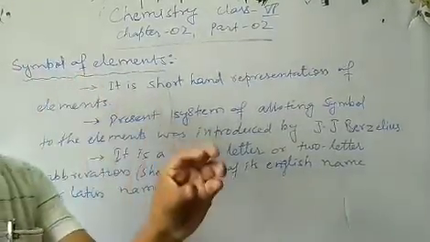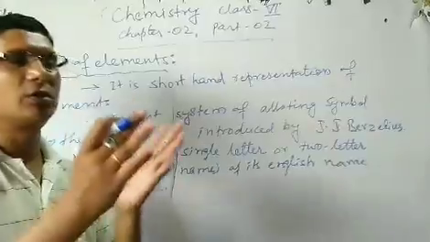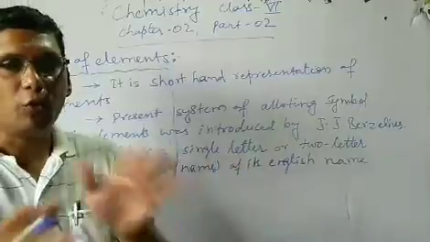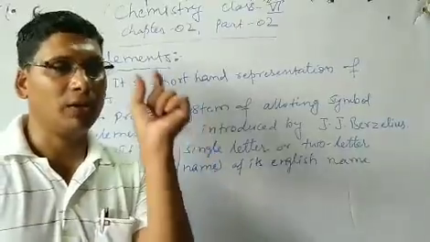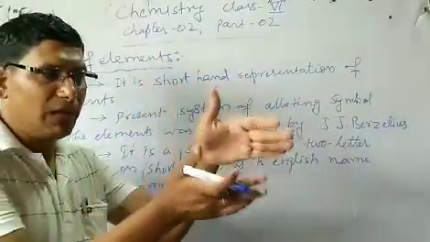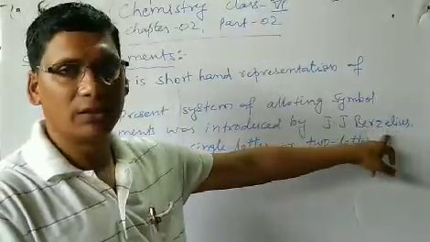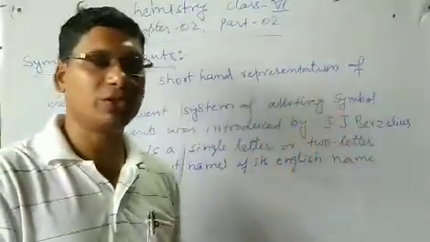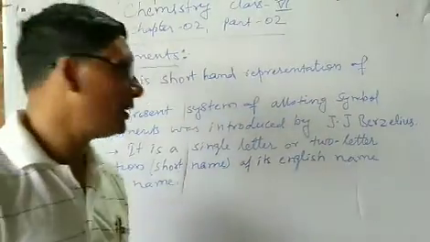A symbol is a short representation of a big name of the elements. When we write any equations or reactions, if you write the complete name, it will take a large space and a long time. To overcome these problems, it was necessary to give the symbol to the element in a short form. That symbol will represent the particular element. The system that we follow today of symbolizing the element was given by J.J. Berzelius. Later on, this was approved by IUPAC, the International Union of Pure and Applied Chemistry, for giving symbols to the elements.